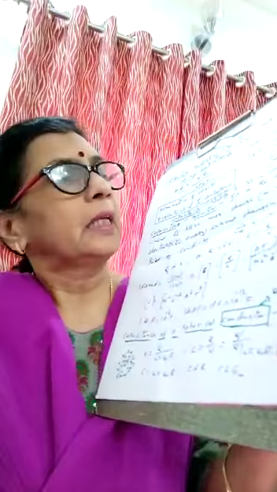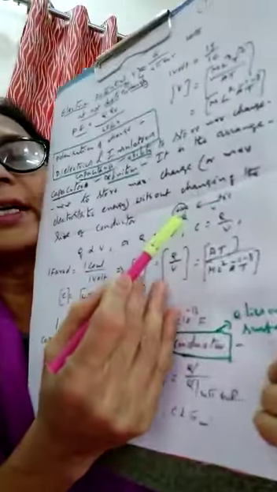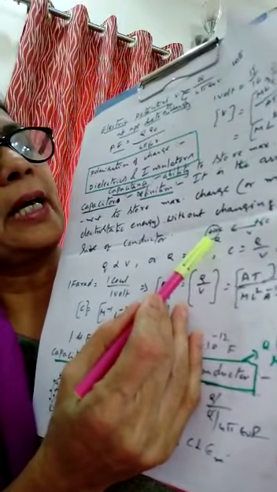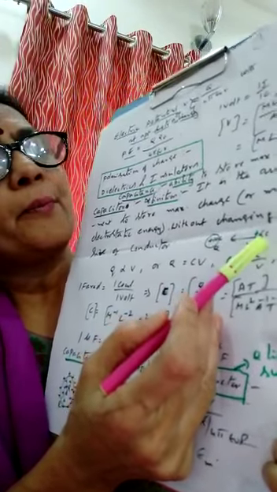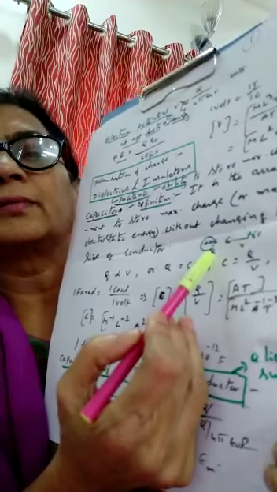Let us find out how this capacitance works. First of all, we will add charge here. Let us recall our lesson number 1, the basic properties of charge. Charge can be added; you know that it has an additive property. There is a force of repulsion if the same charges are there. For that I would like to take an example. Suppose I have taken plus 10 coulombs of charge here. Look here, plus 10 coulombs of charge is already present. Then I want to add plus 5 coulombs more to this.